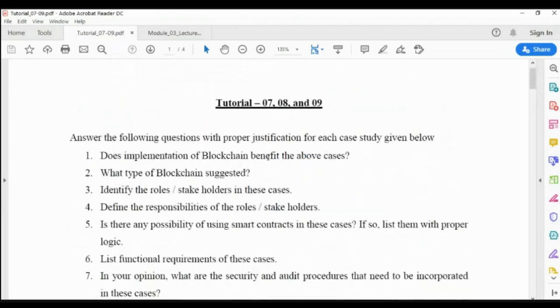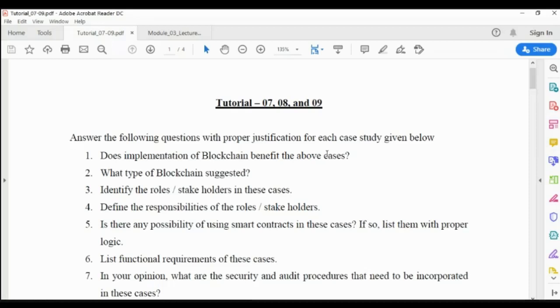Like, does implementation of blockchain benefit the above cases? Obviously, this case will benefit from the blockchain because there is no need to rely on any trusted third party. Since here it is a consortium blockchain, the government is also involved, and they can verify whether taxes are being paid correctly or not.